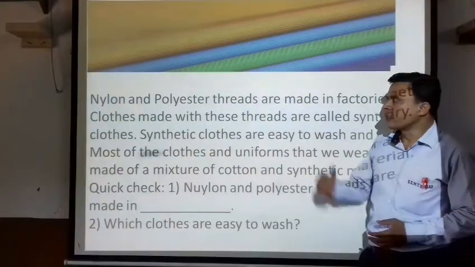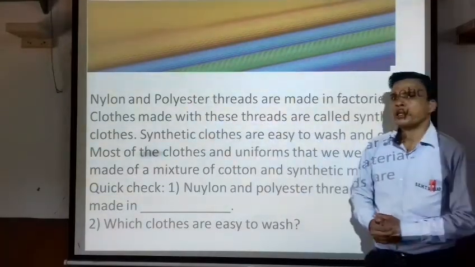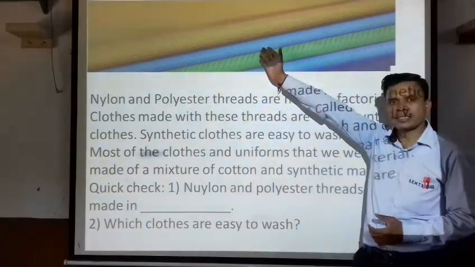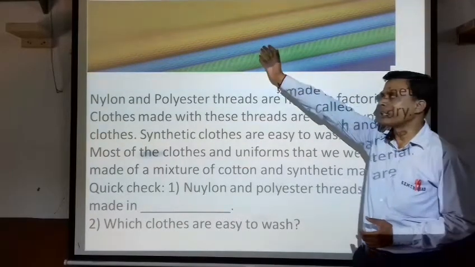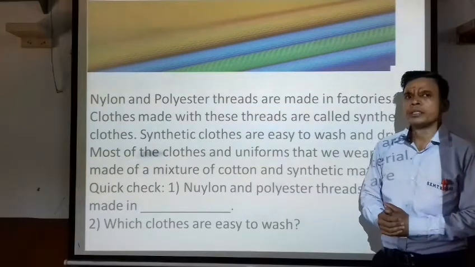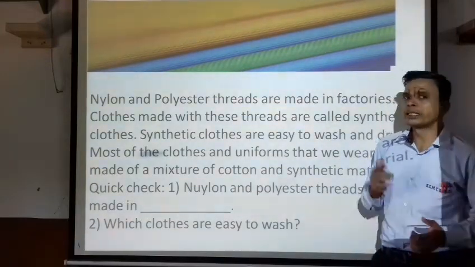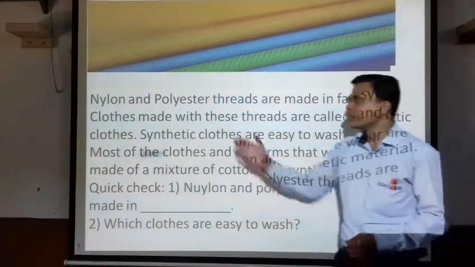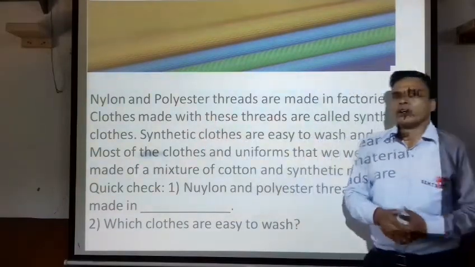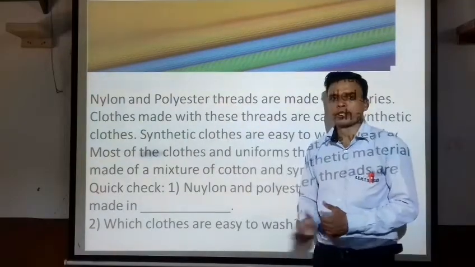Now students, let's learn about nylon and polyester clothes. Okay, what is this? Okay, these are the clothes made from nylon and polyester. Now let's understand what is nylon and what is polyester. As I told you in the hard words, nylon means a fabric which is made of nylon fibers.